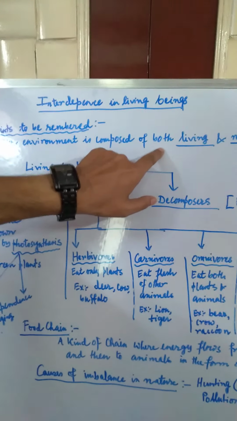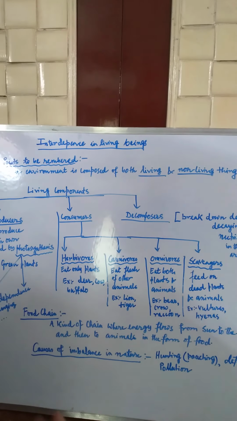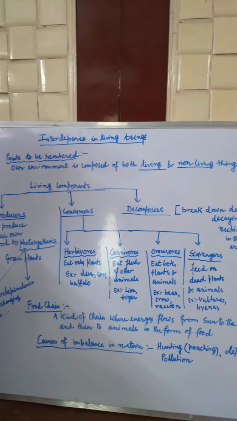So in this chapter we are discussing how they depend on each other, both the living things and the non-living things. Our environment is composed of both living and non-living things, and we mutually exchange our food and nutrients to live a good healthy life.